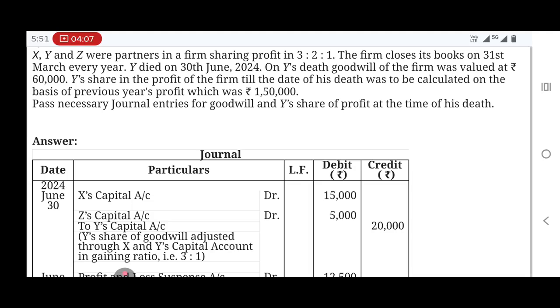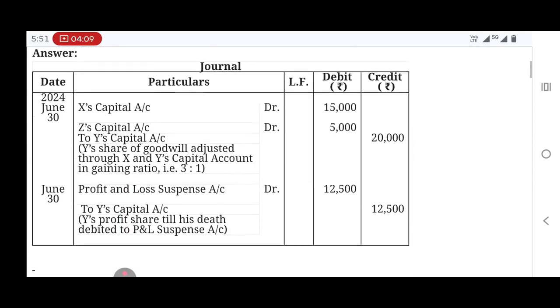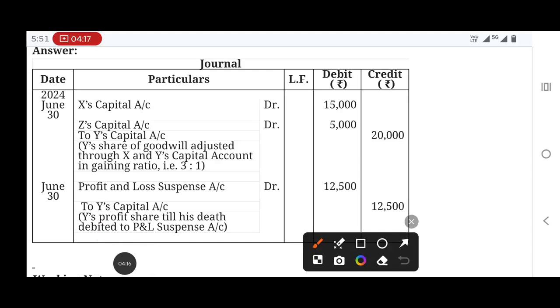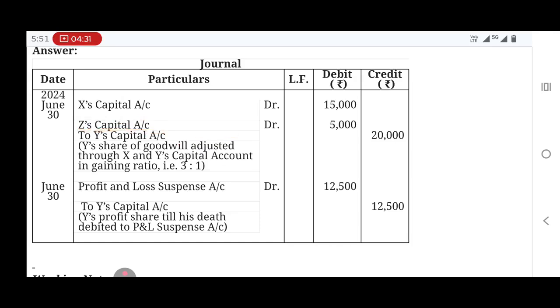And the first journal entry says X capital account debtor, Z capital account debtor to Y's capital account: 15,000, 5,000, 20,000. The first component is over.